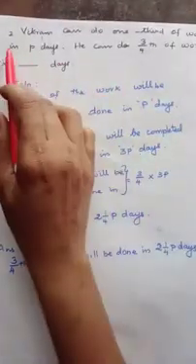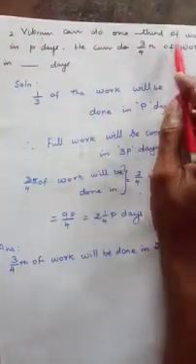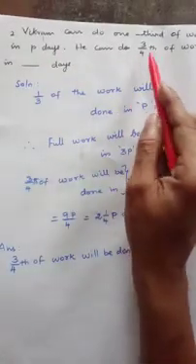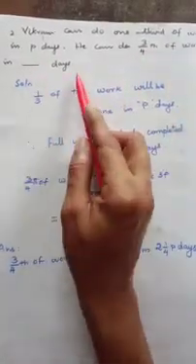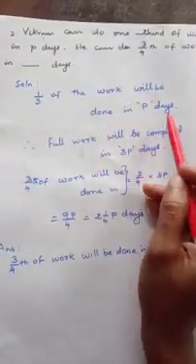Now we shall see one time and work problem. Vikram can do 1/3 of work in P days. He can do 3/4 of work in dash days. One-third of a work will be done in P days.